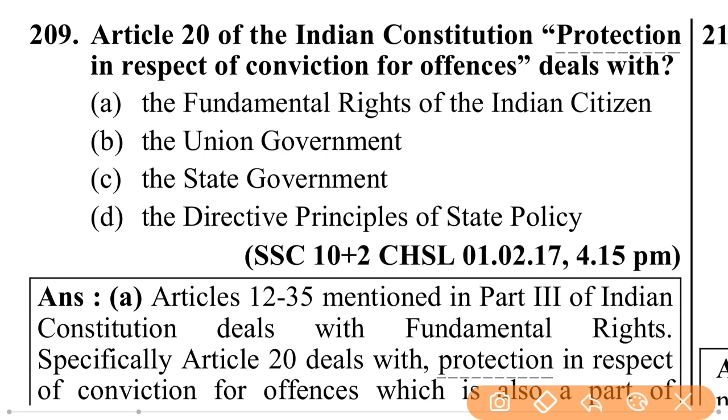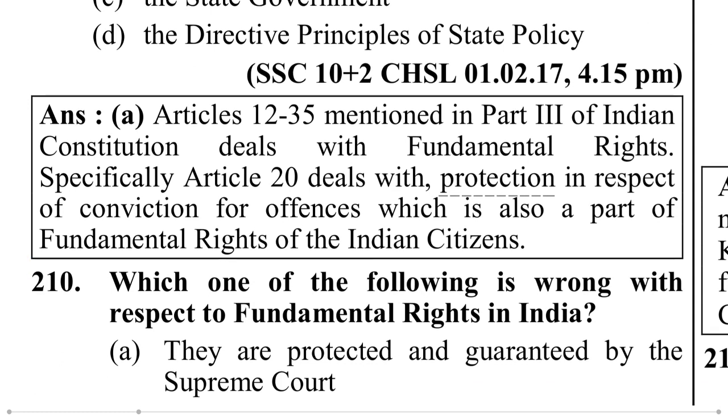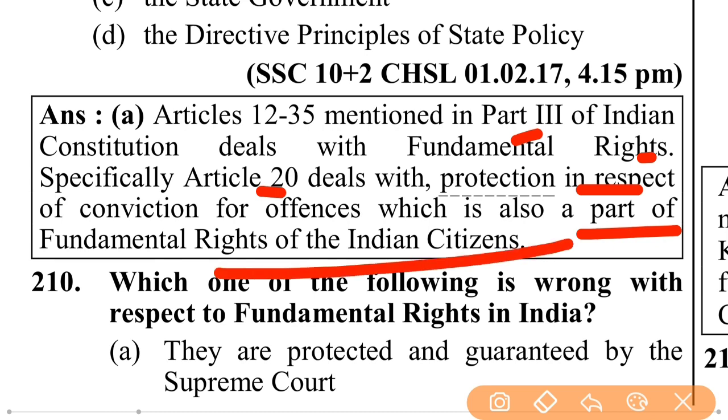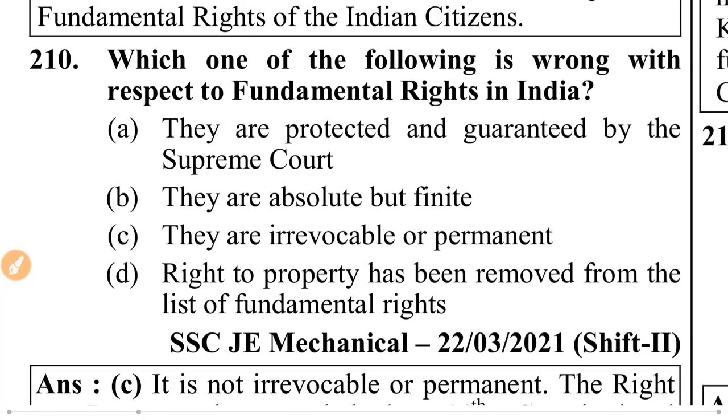Article 20 of the Indian Constitution, protection in respect of conviction for offence, deals with the fundamental rights of the Indian citizen. Articles 12 to 35 mentioned in Part 3 of the Indian Constitution deal with the fundamental rights. Specifically, Article 20 deals with the protection in respect of conviction for offence, which is also a part of the fundamental rights of the Indian citizens.